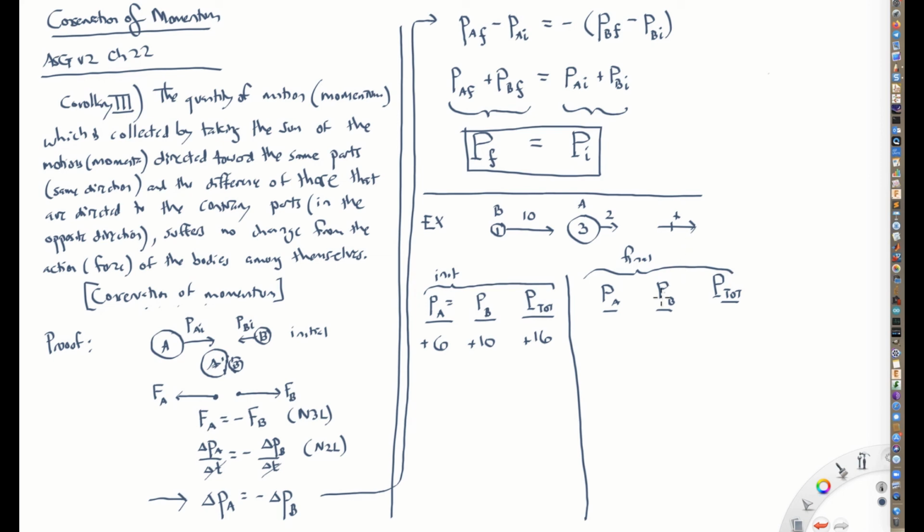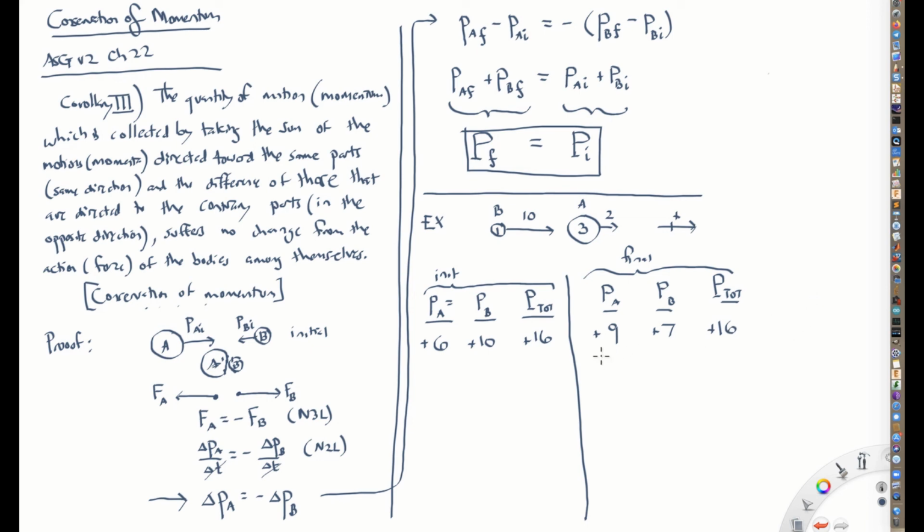He said, well, for example, if ball A gains 3 units of momentum, so it goes from plus 6 up to plus 9, ball B is going to lose 3 units of momentum. So it goes from 10 down to 7. So this one speeds up, this one slows down. But it is such that the total momentum of this system remains the same, 16.